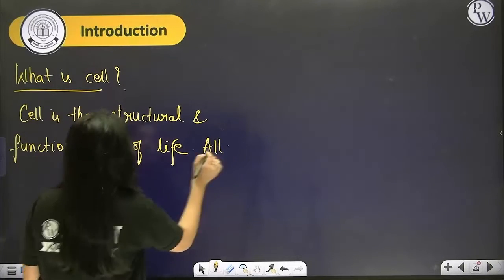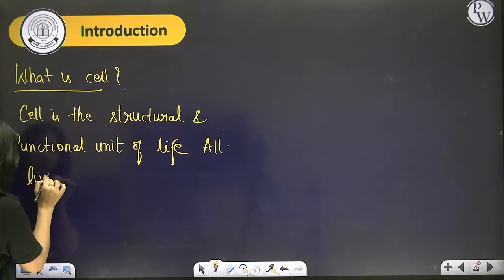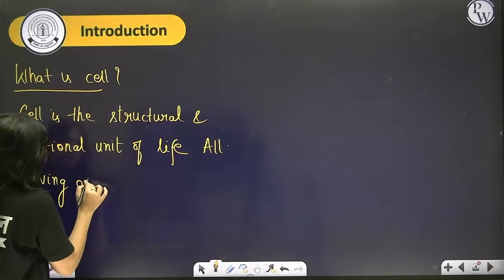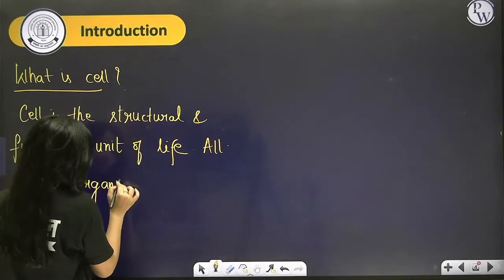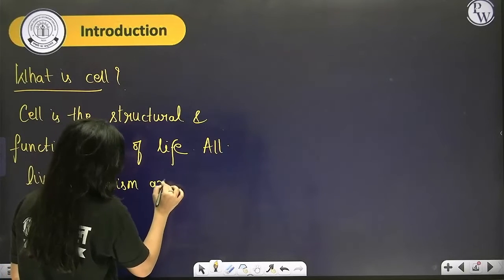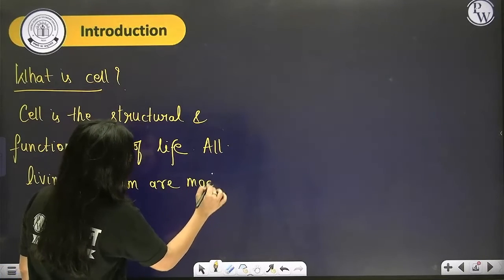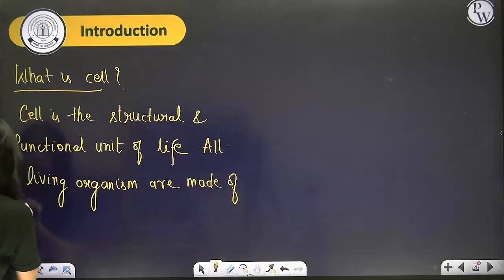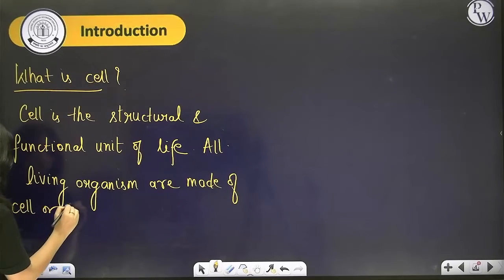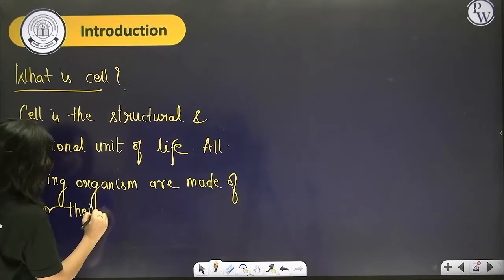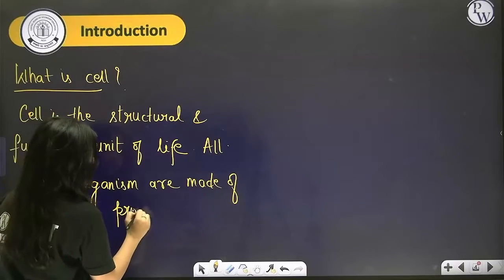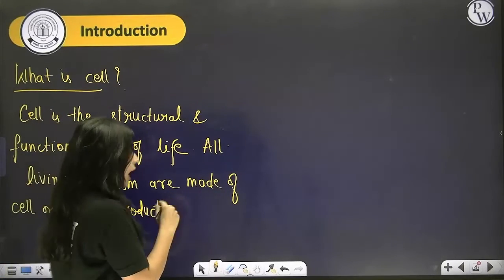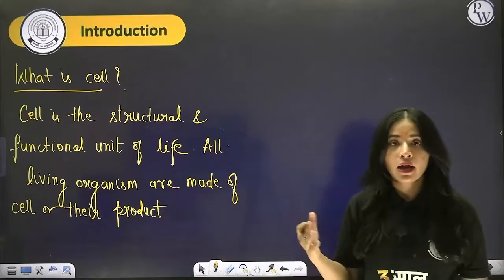All living organisms without any exception are made of cells or their product, are made up of cells or their product.